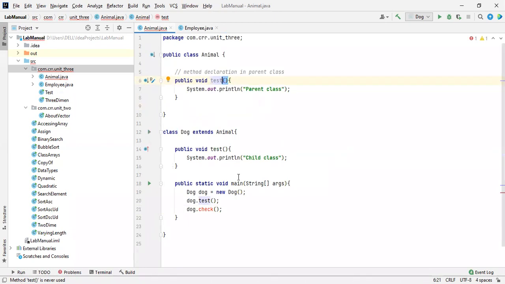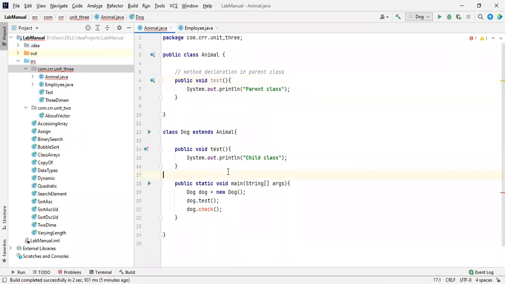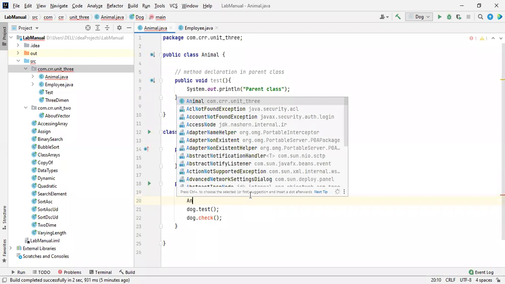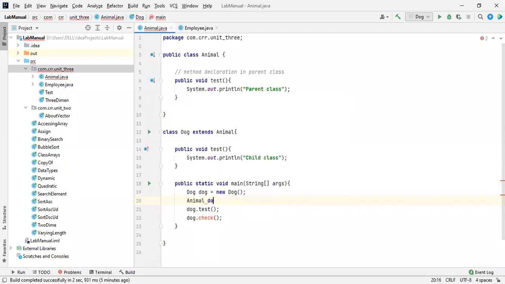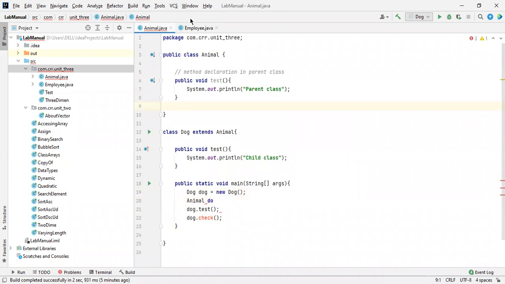That's why it is not possible to access the parent object method inside a child class. That's why we need to take the object of the parent class, then only we'll access this method. Okay, I think you got the difference between this.